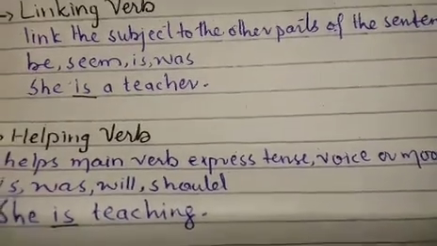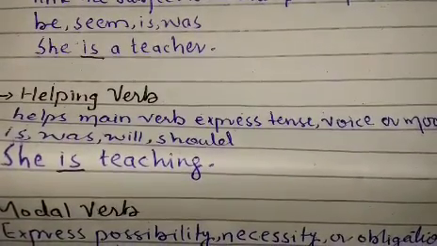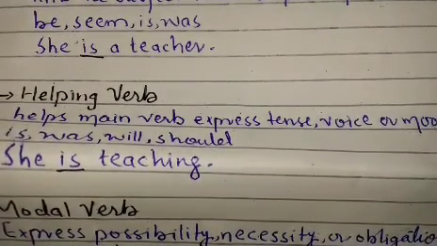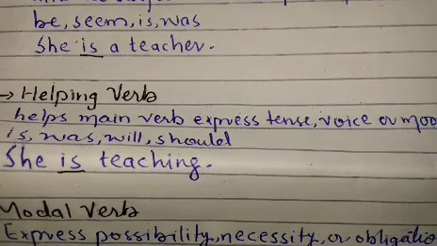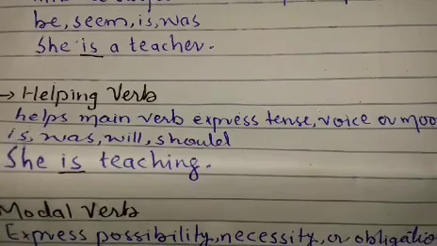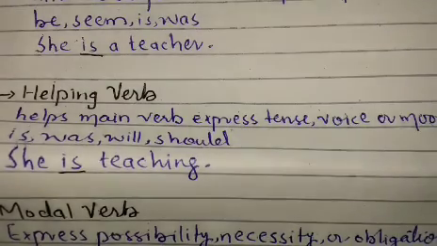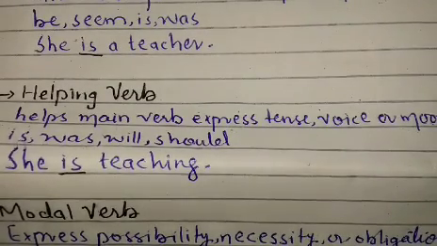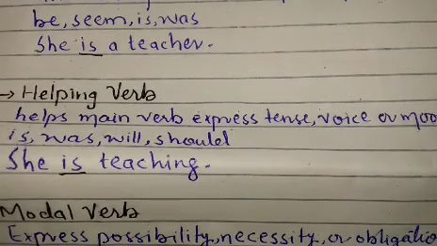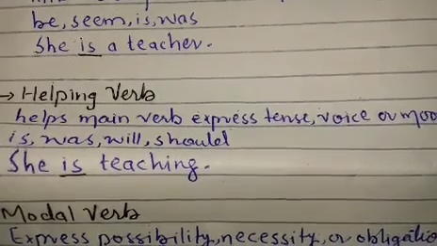Okay, then in helping verb we have two verbs, the main verb and the helping verb. Helping verb is used alongside the main verb. It expresses things like tenses. Okay, she is teaching, she has been teaching. This expresses our tense. Like voice, we have active voice, passive voice.